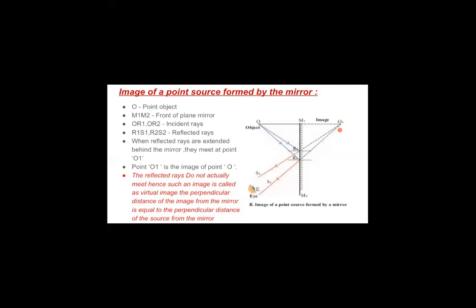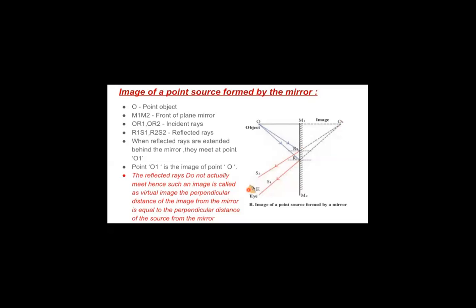One thing that you must have noticed is you can see the distance of the object from the mirror and the distance of the image from the mirror. Both are going to be at the same distance. The only difference is the image is being formed at the back side of the mirror. Here the image is O dash. And this is how we see the image on the front side of the mirror, though the image is being formed virtually at the back side.